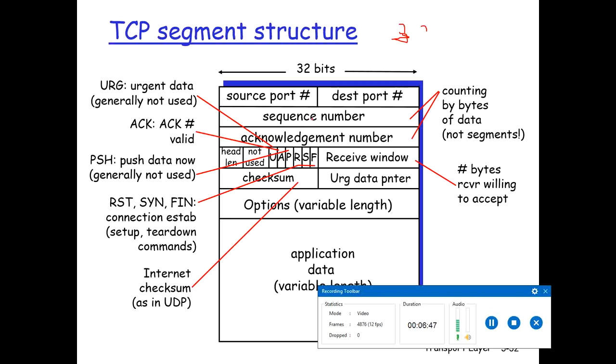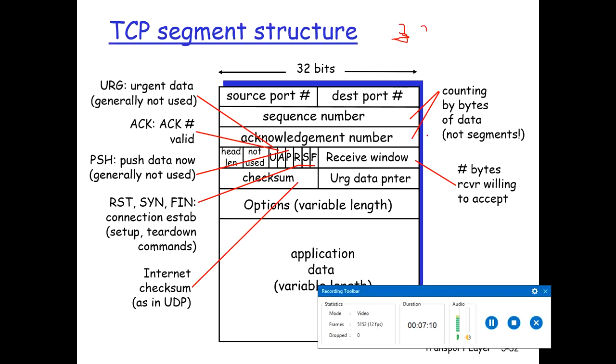Let's talk about the TCP header: it is 20 bytes, whereas the UDP header is, I think, 8 bytes. UDP header is 8 bytes and TCP header is 20 bytes. This is the TCP header or the segment structure.